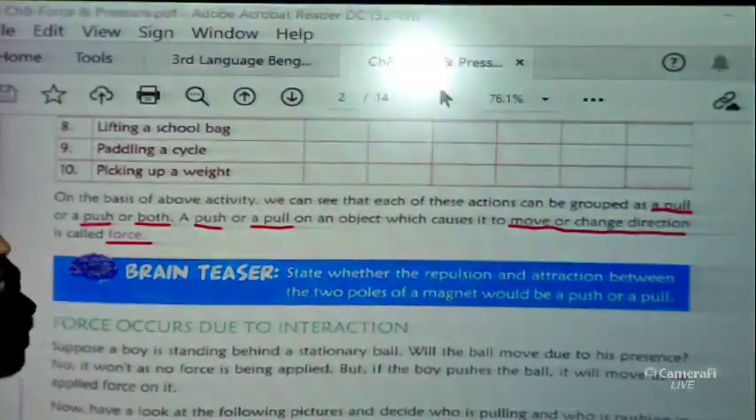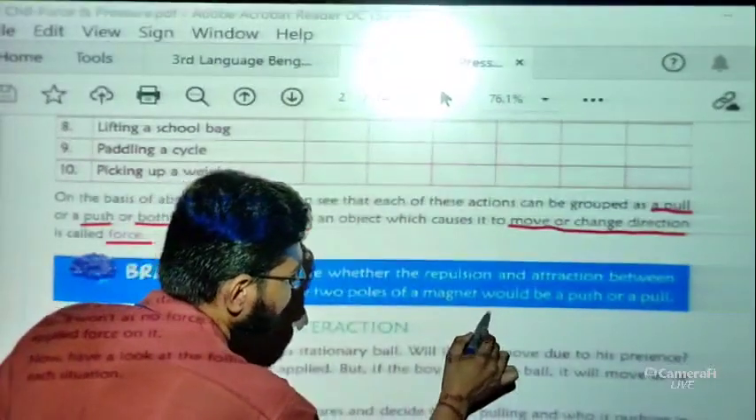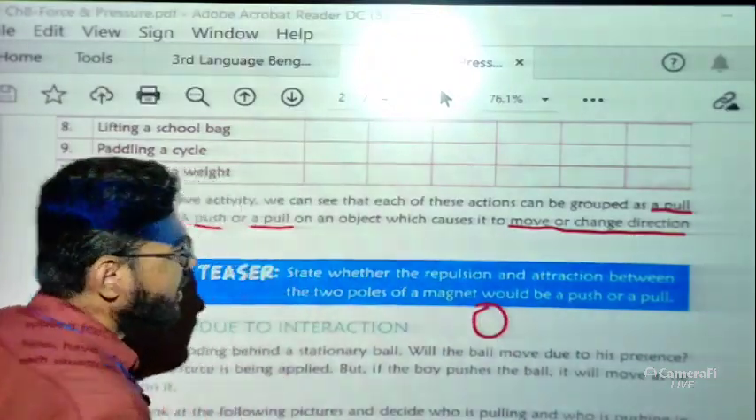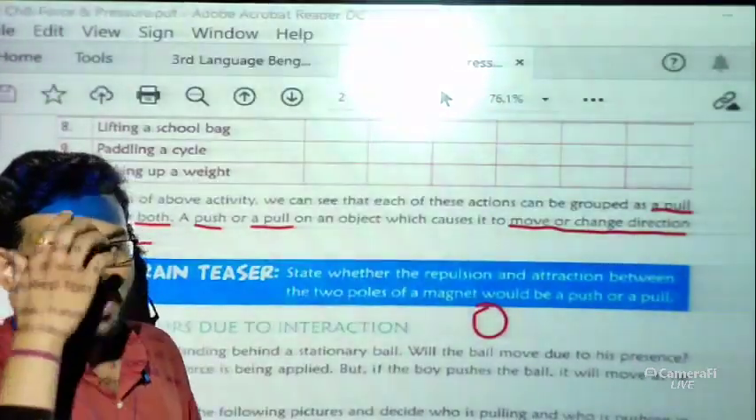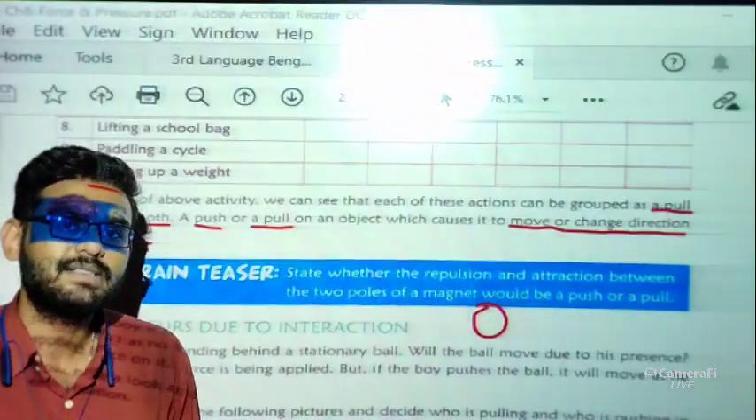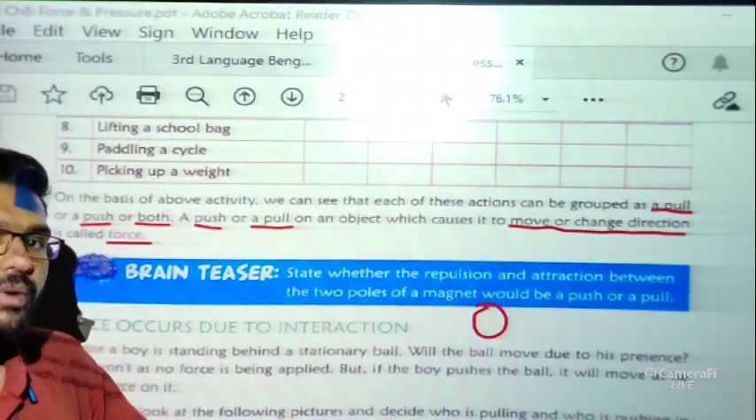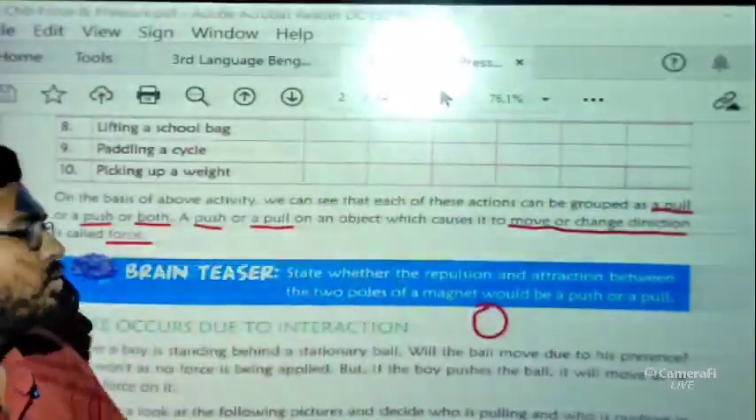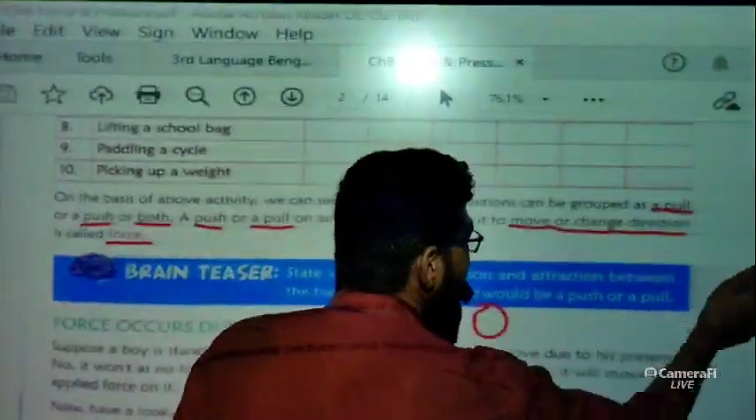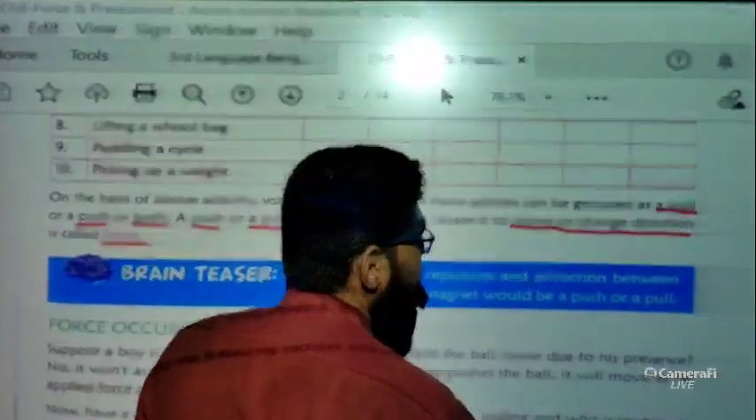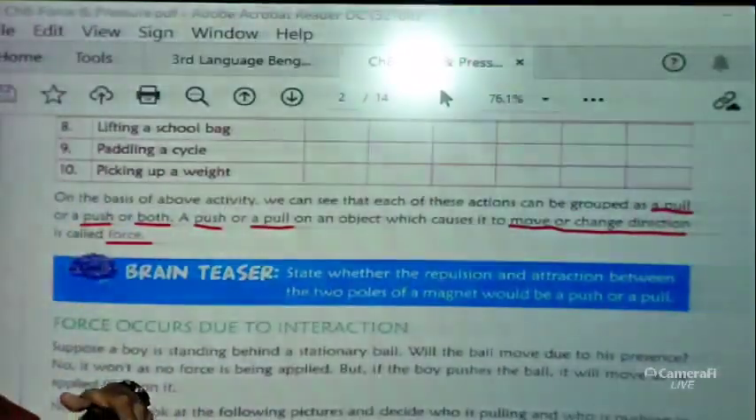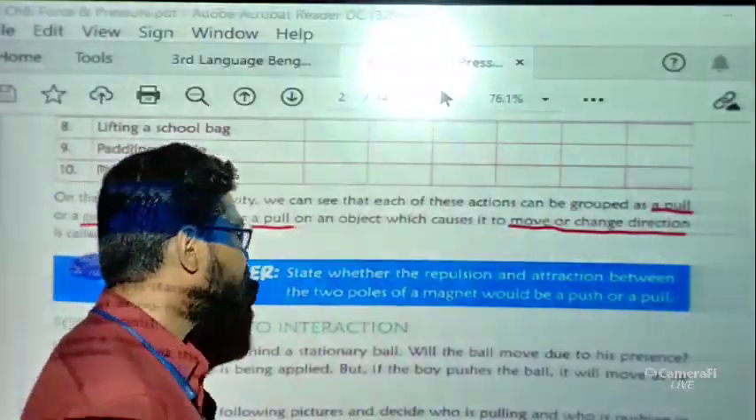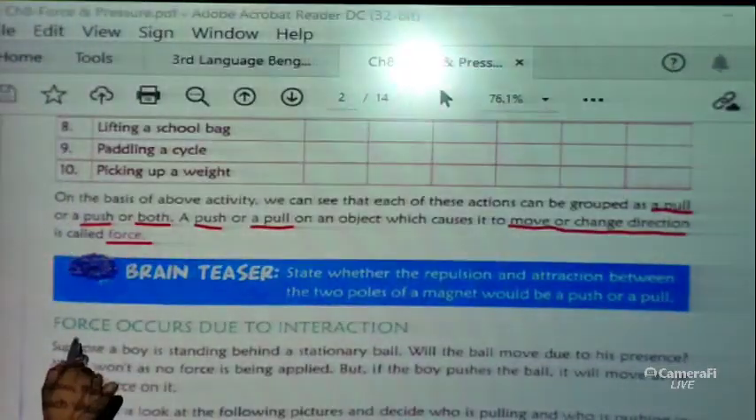Direction change is very much important, because a ball is there. If I am a bowler, I just throw the ball towards the batsman, and the batsman hits the ball and the ball will change its direction and go to that direction. So direction change is very much important. When a batsman hits the ball, that means what? He puts a force on the ball, okay.